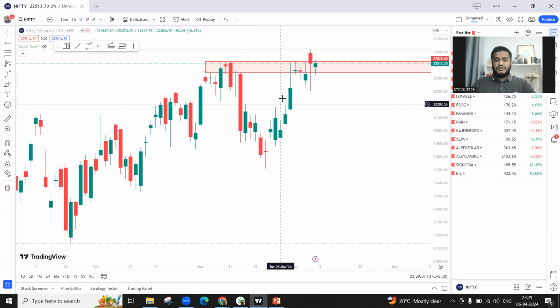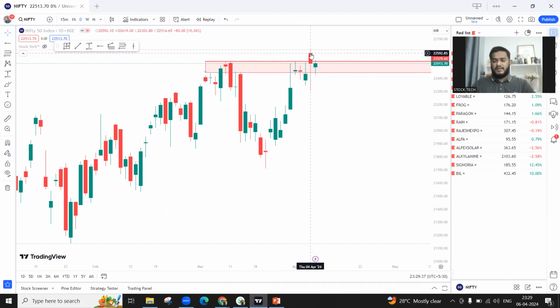Nifty was struggling to cross over this resistance in the last few days, especially from the 28th of March. On the 28th of March, you can see Nifty came up over here and was rejected exactly from this level itself. Then moving on to 1st of April, there was a rejection from here. 2nd April, there was a rejection from here. 3rd April, there was a rejection from this level. 4th of April, Nifty gave a false breakout.